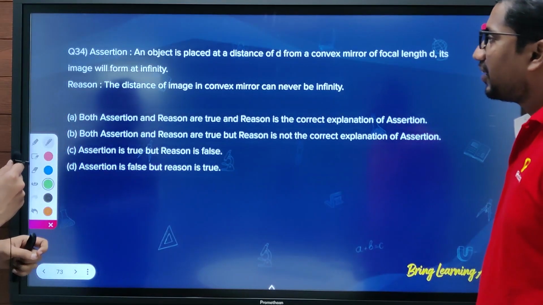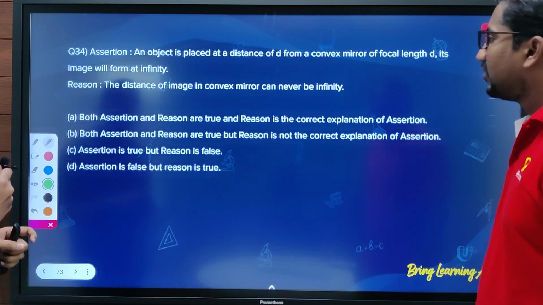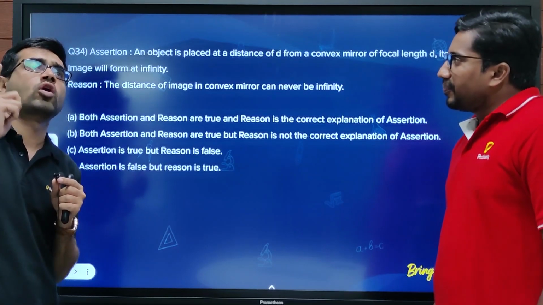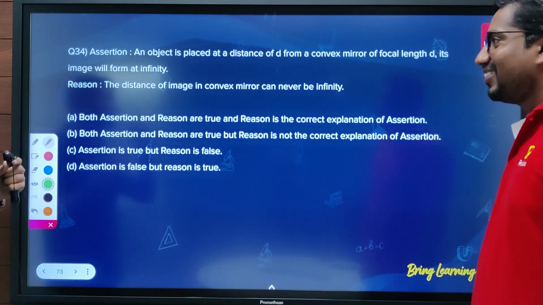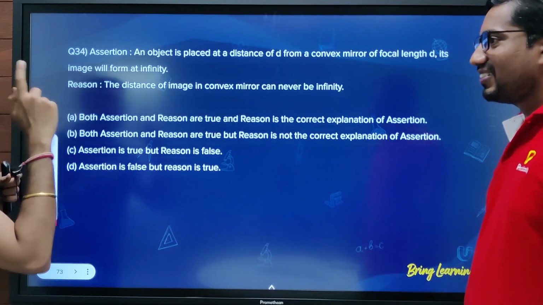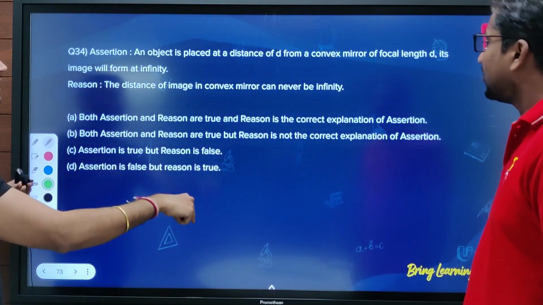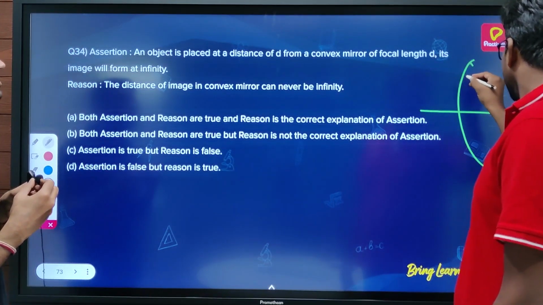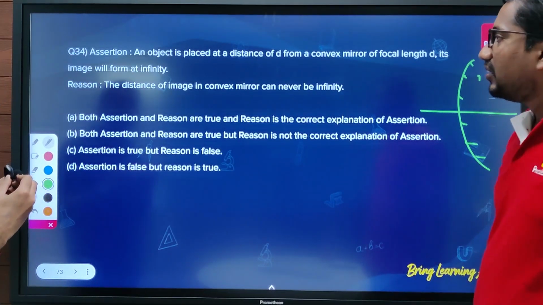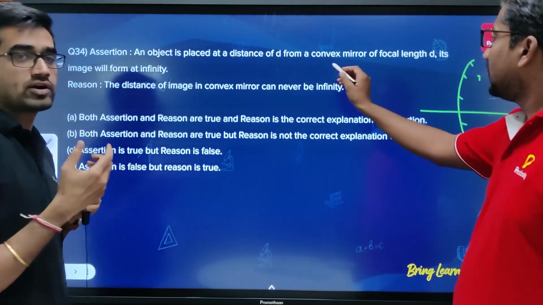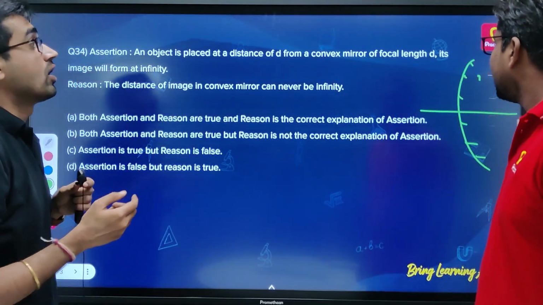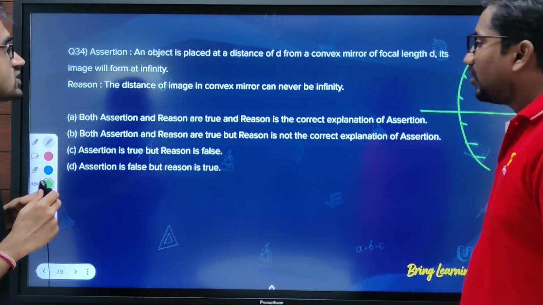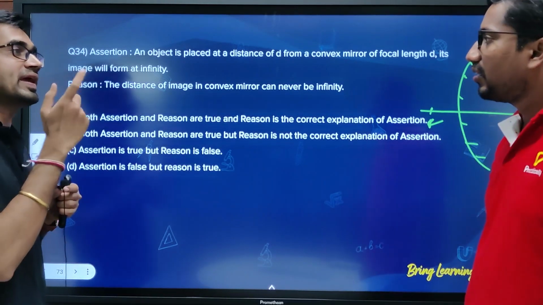An object is placed at a distance d from a convex mirror of focal length d. Its image will form at infinity. A convex mirror is the same as a concave lens. So the object is placed at a distance d, and the focal length is also d, meaning the object is at focus. The question suggests the image will be at infinity.